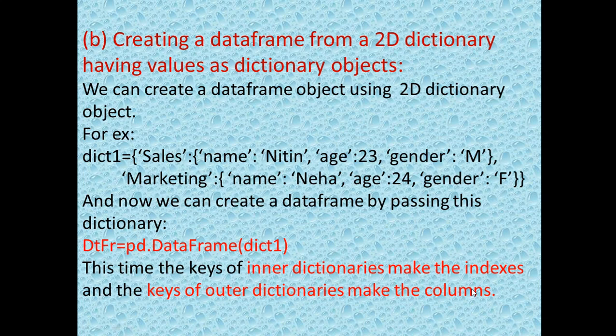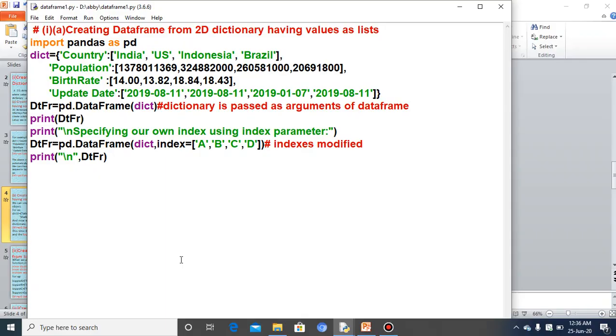So what we have learned here in point number 1, this is B and earlier was A. The whole script, if it is written in Python, we will see what output will come. So let us move to see the output of this very script. Now you can see here the first way of creating the data frame is creating a data frame from a 2D dictionary having values as list. The same example I took here.